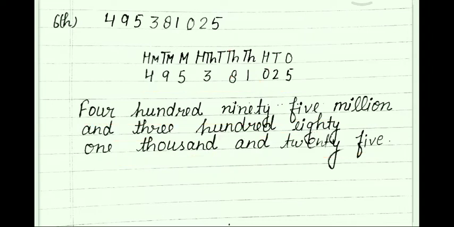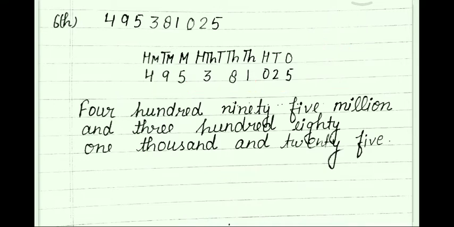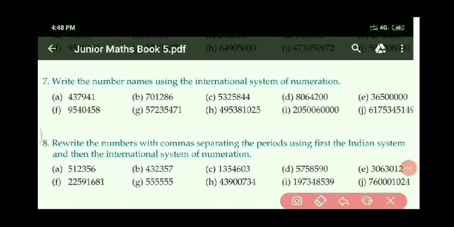Again I am repeating the naming word: 495 million and 381,000 and 25 only. Got it? As I did part H, similarly you will do parts I and J. These both parts, I and J, will be your homework.